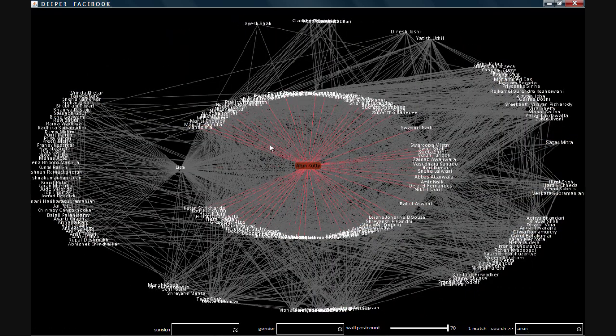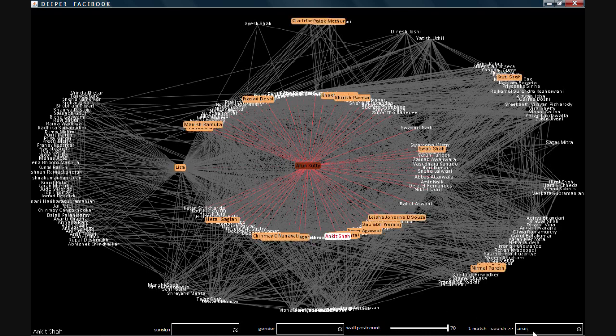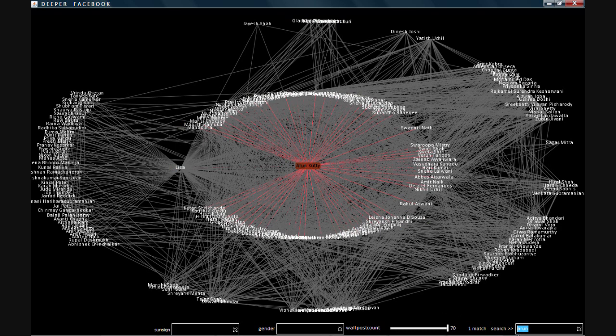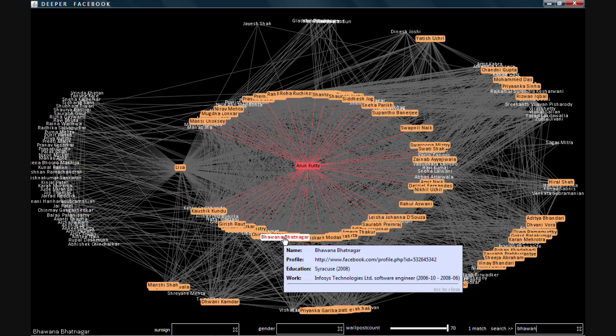Deeper Facebook also helps you find higher order connectivity. Say now we want to know Lisa, Arun and Bhavna's mutual friends. When we hover on Bhavna, individuals highlighted on inner rings are Lisa, Arun and Bhavna's mutual friends. Data nodes on outer ring are mutual connection between Bhavna and Lisa.